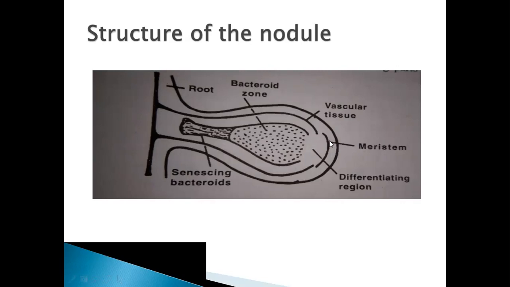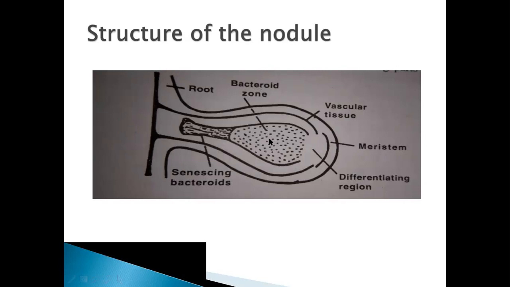Okay, this is the meristem of the nodule. This is the vascular tissue. Vascular tissue is meant for transporting nutrients from the roots to the nodule. Then this is the differentiating region. Here the cells will divide, and this is the bacteroid zone.